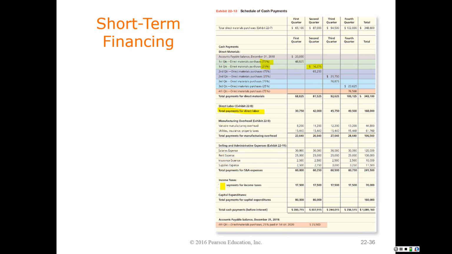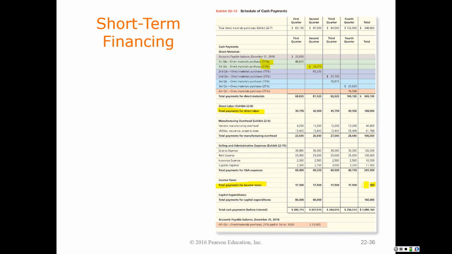So now we have income taxes. Okay, so what about income taxes? We've estimated $70,000. But most organizations, especially even large organizations, are required to make installments of their taxes throughout the year. And so in this particular case, if we know that we're going to owe $70,000, we're estimating taxes of $70,000, let's just pay a fourth of that in each quarter. So we see those taxes spread out over each quarter.